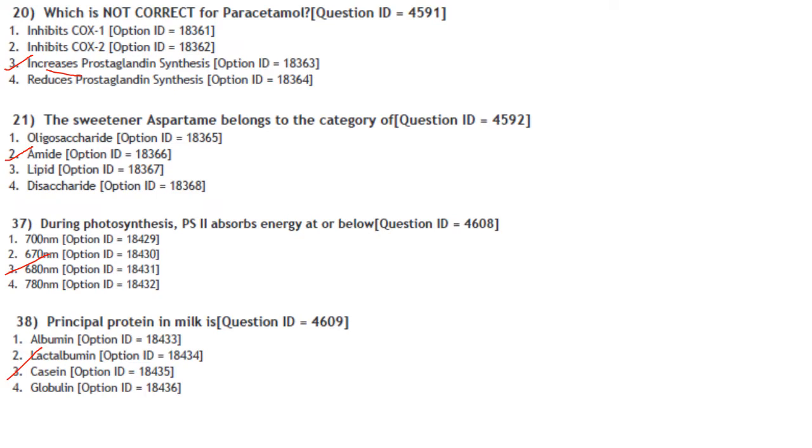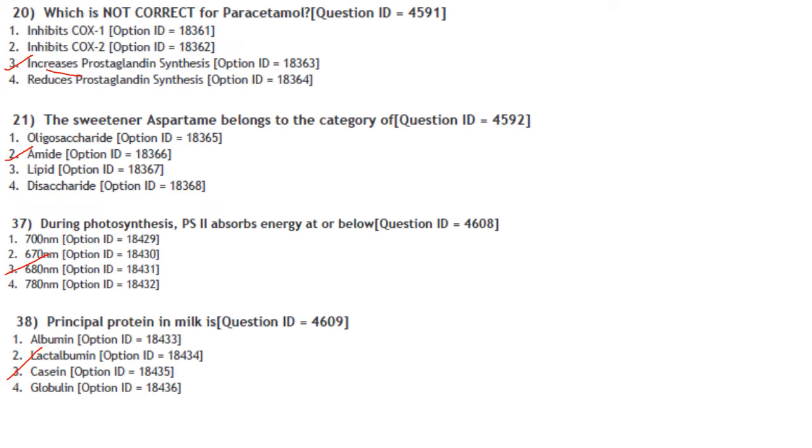The sweetener aspartame belongs to the category. So aspartame is L-aspartyl-L-phenylalanine methyl ester, and it is the methyl ester of a dipeptide. Then it has 4 functional groups, that is ester, carboxylate, amine and amide. So it belongs to the category amide. Answer is option 2.